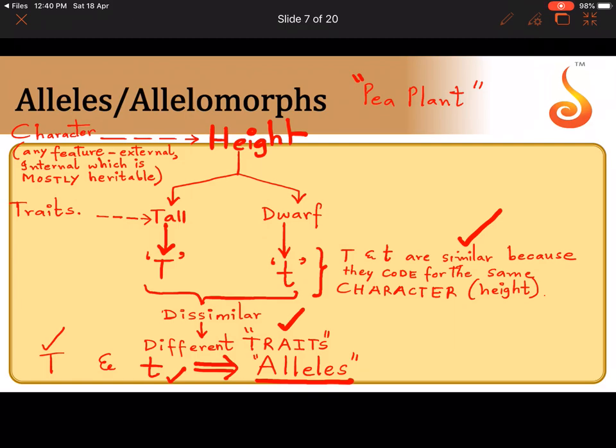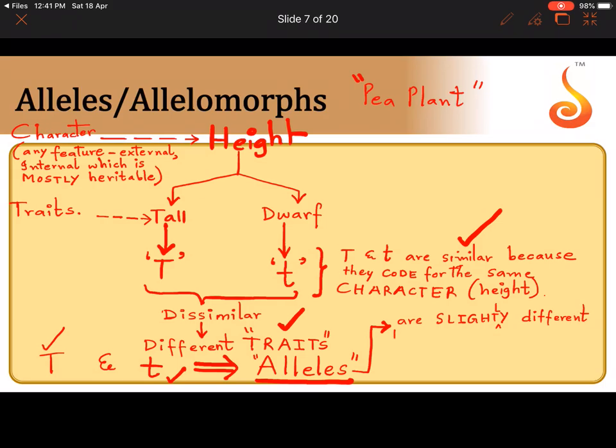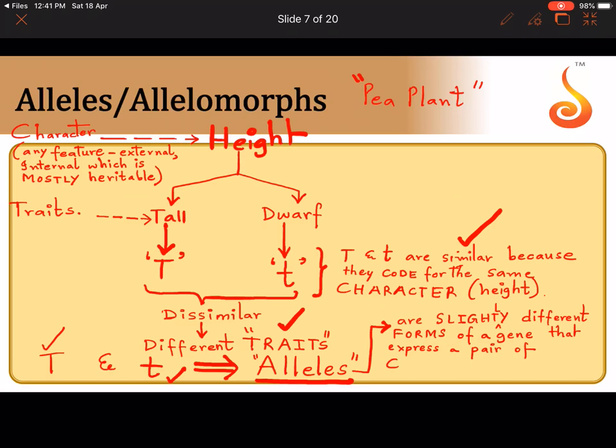So I will write the definition here. Alleles or allelomorphs are slightly different forms of a gene that express a pair of contrasting traits.